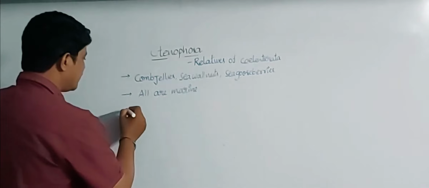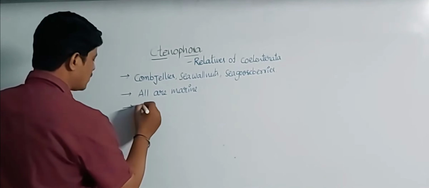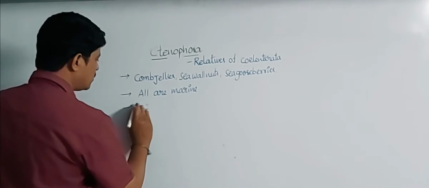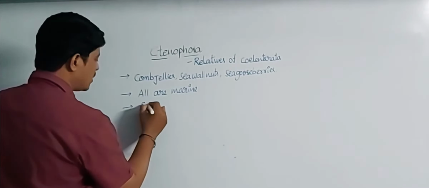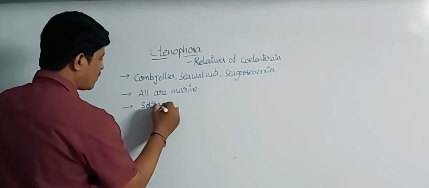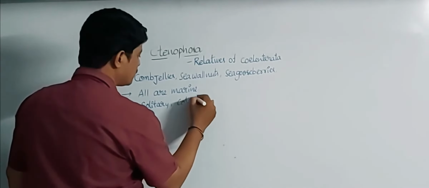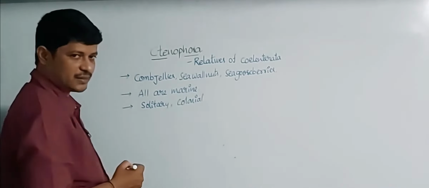And these animals, some are solitary and some are colonial, living like colonies.